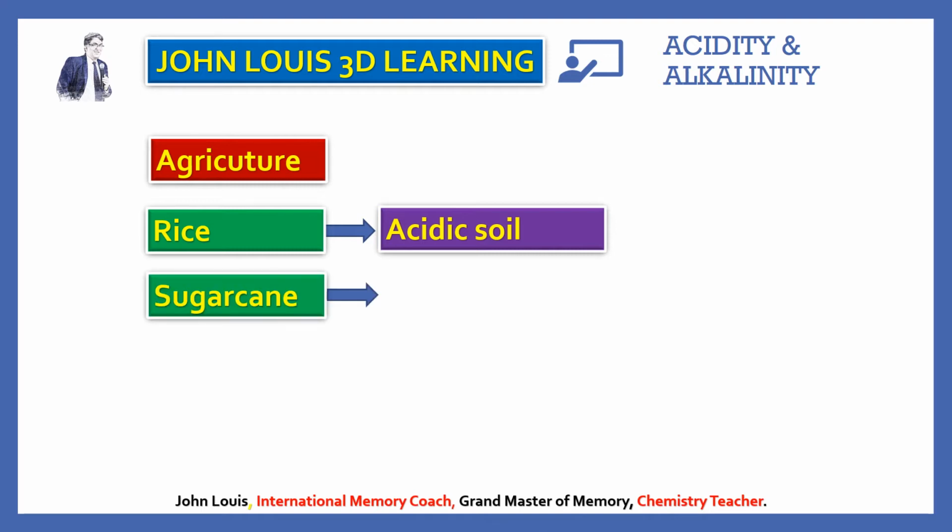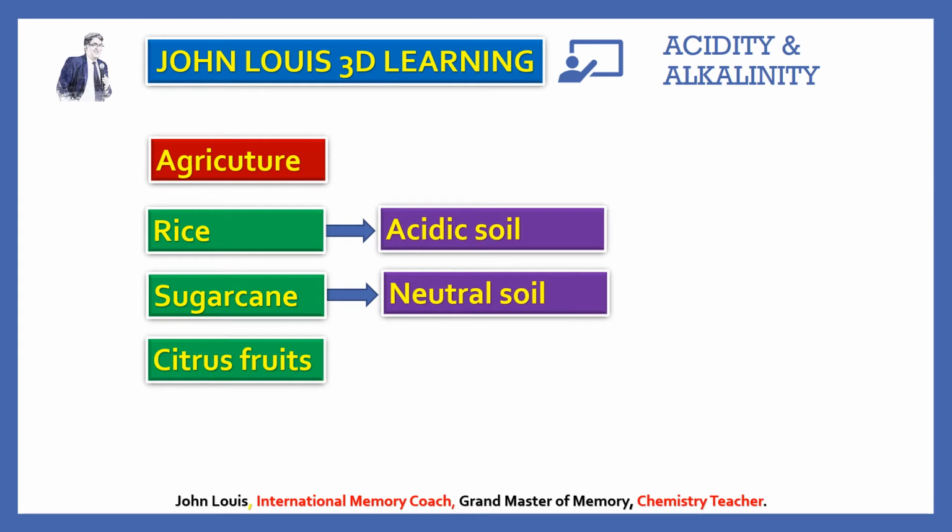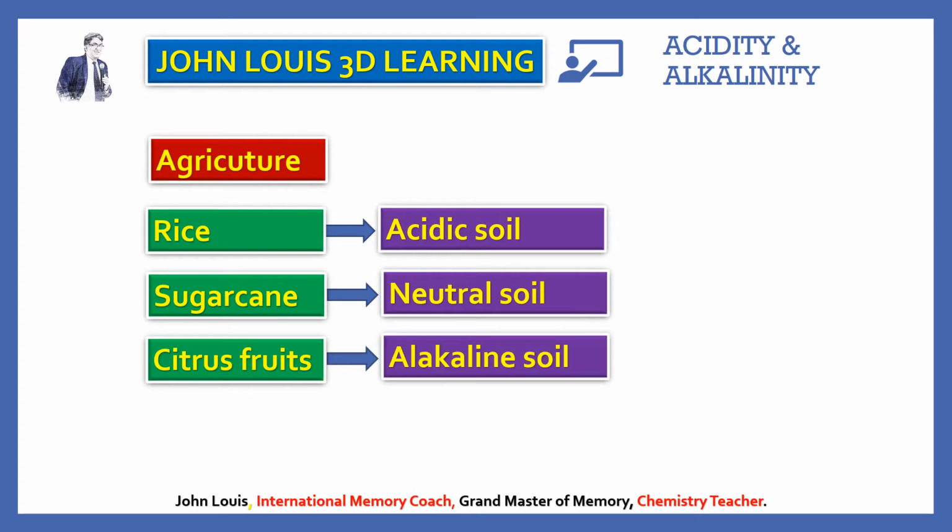And sugarcane grows better when the soil is neutral. It should neither be acidic nor alkaline. And third one, citrus fruits. All the citrus fruits grow better in alkaline soil. So when the soil's nature changes, the crops may not give a very good yield. The production will be much less than what we expect. Therefore, the pH value of the soils is very important.